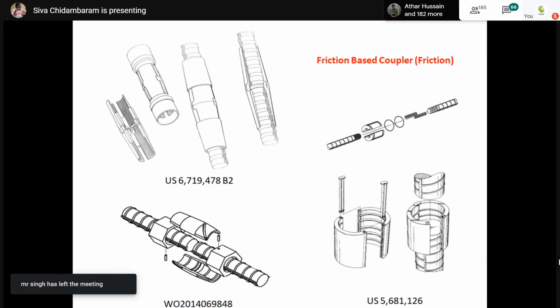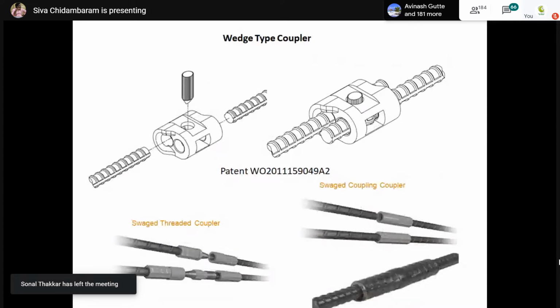These are all friction based couplers because friction plays an important role in connecting the rebars and transferring the forces. And this is called a wedge based coupler. It is not like the coupler I discussed earlier. This is equal to the lap splices because it is not providing exact connectivity. It is not creating continuity. It is connecting the rebars in parallel.